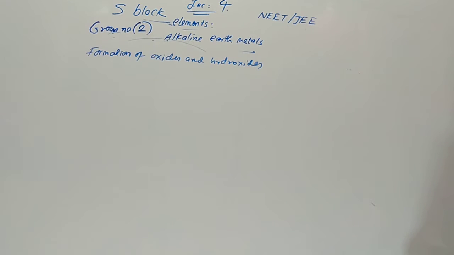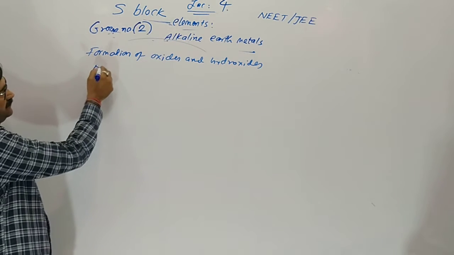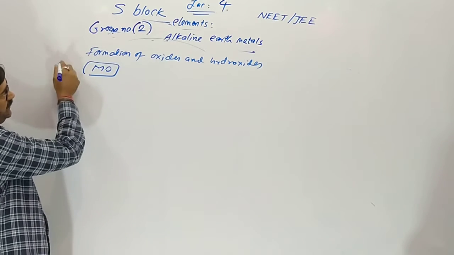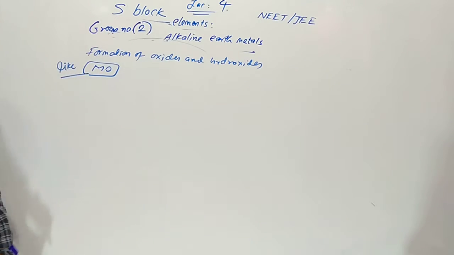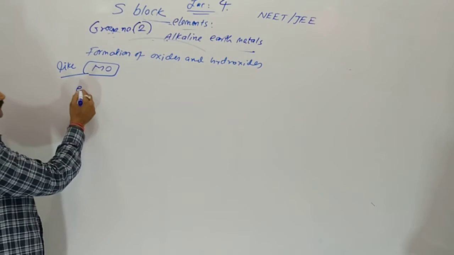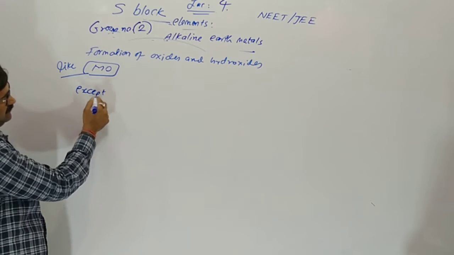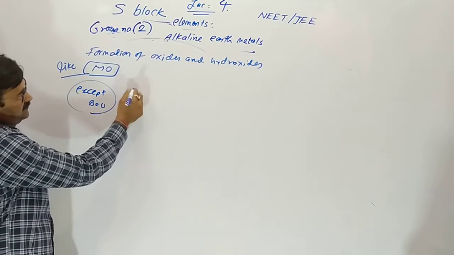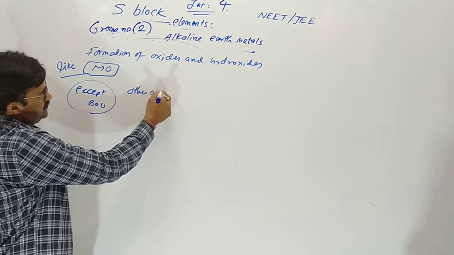All of them form oxides with formula MO type, metallic oxide, except beryllium oxide. Other oxides,